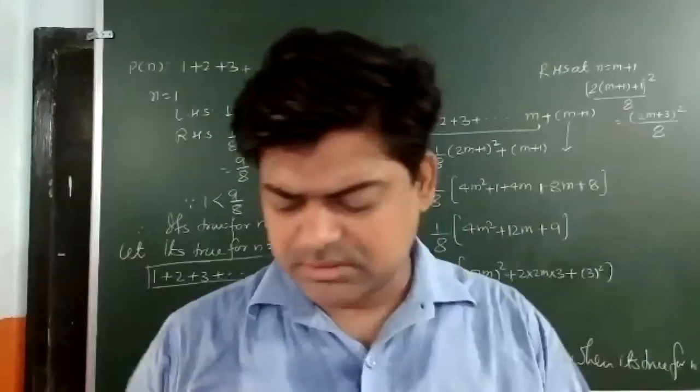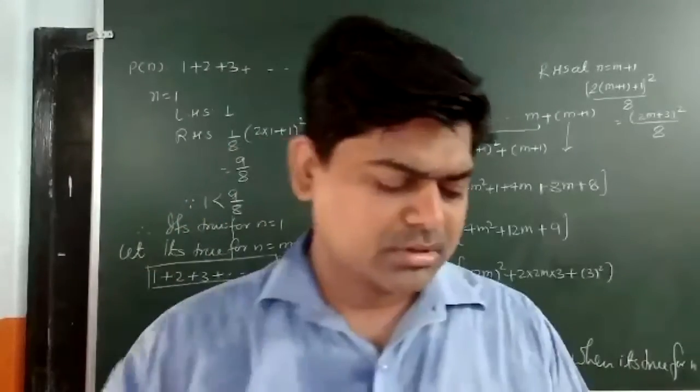Actually, in the last question, we have to use a little bit of trigonometry. Let me tell you.